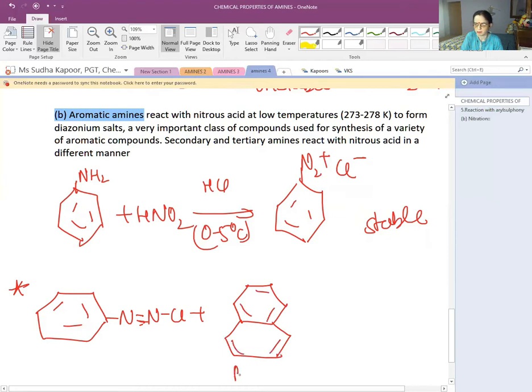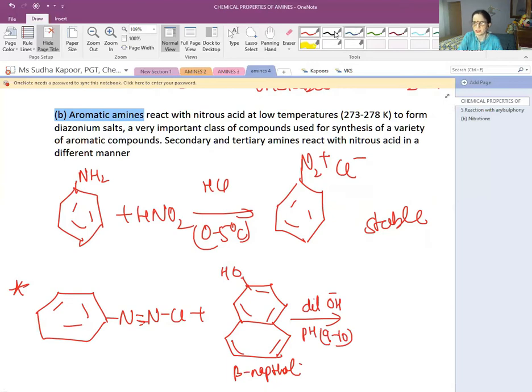This is beta-naphthol. Now, when the treatment is done in the presence of dilute NaOH or OH negative, maintaining the pH approximately 9 to 10, the product we get is a dye structure. Dye, that is the colored substance, is obtained.